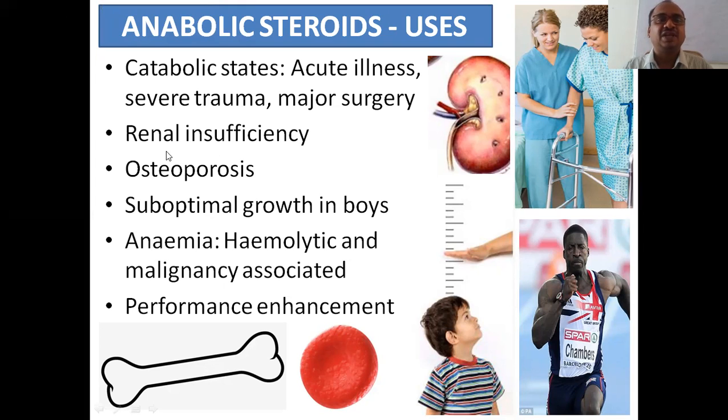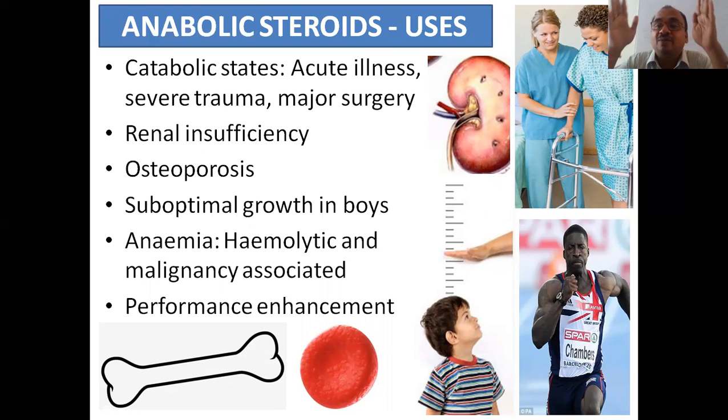Major surgery, renal insufficiency. When the kidneys are working insufficiently, in such cases you can give these types of anabolic steroids. Acute illness, severe trauma, major surgery, renal insufficiency, osteoporosis. Your bones will become less dense.